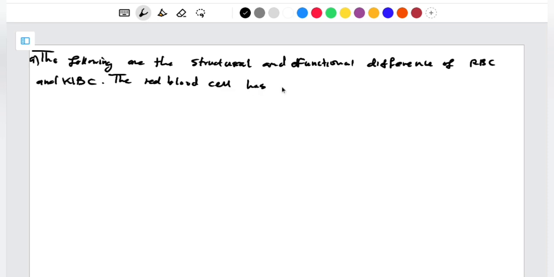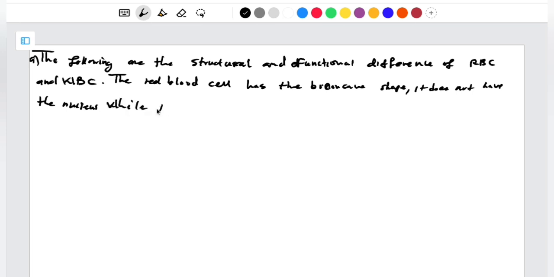So number one, you have to say the red blood cell has the biconcave shape. It doesn't have the nucleus. It does not have the nucleus. While the white blood cells,